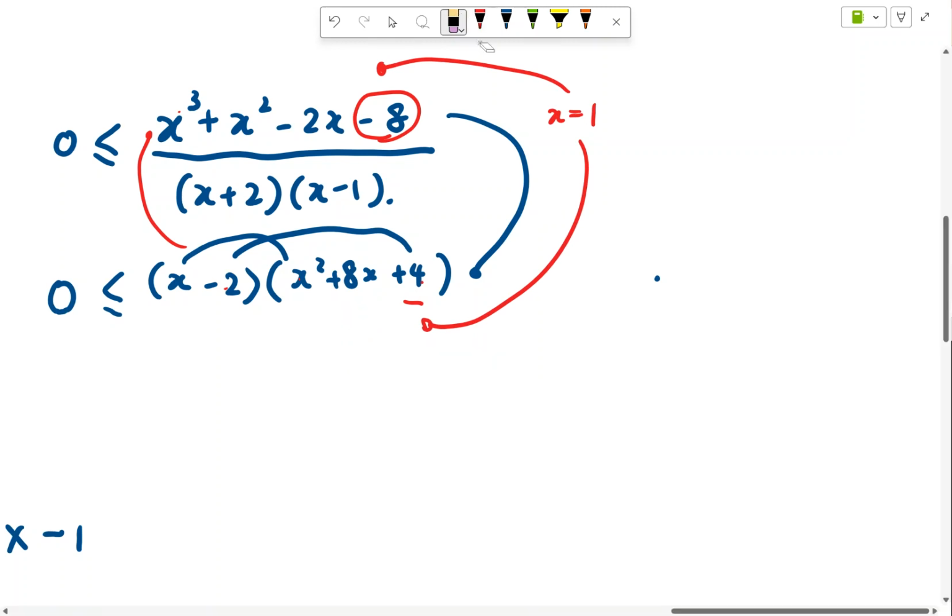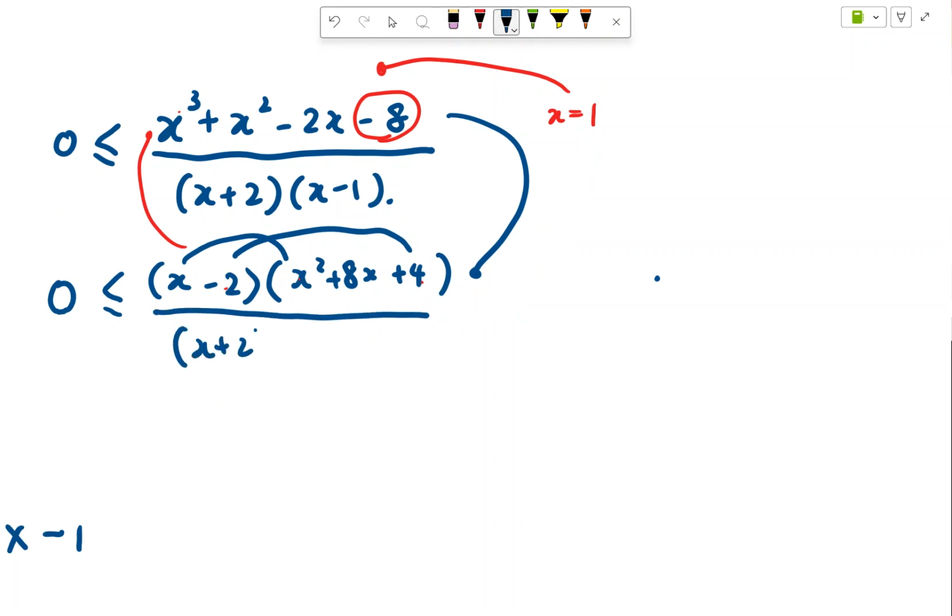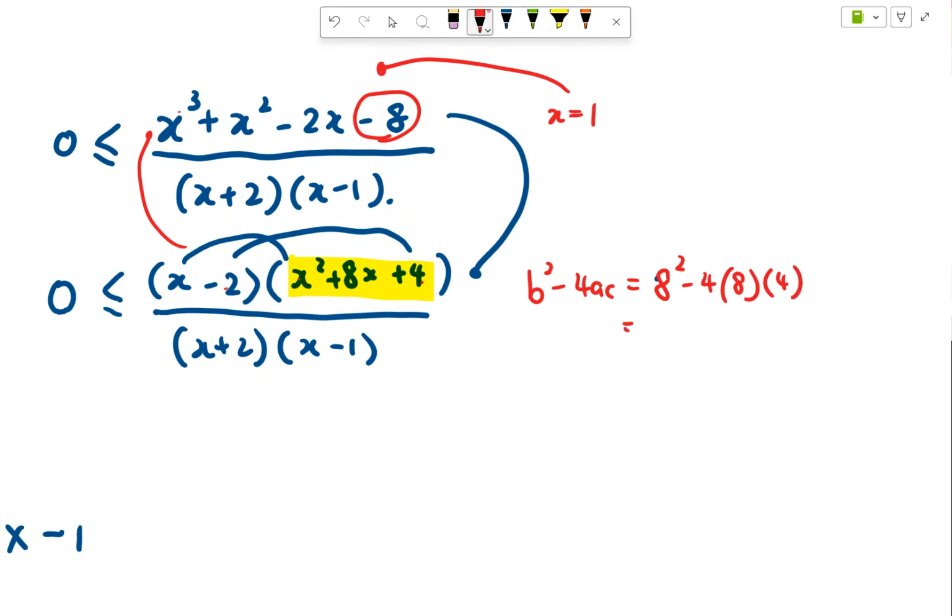Now back to this part, you need another concept, which is over here. You have to look at him and do the discriminant for him. So the b squared minus 4ac of this quadratic equation is 8 squared minus 4ac, and this will give me 64 minus 16 times 8, which is going to give you less than 0. So if this is less than 0, it means that he has no real roots. It also means that it's a u shape because it's x squared.